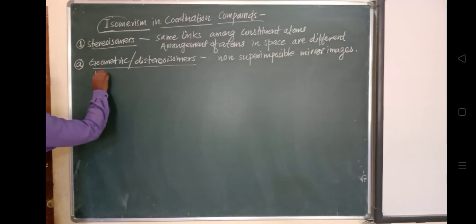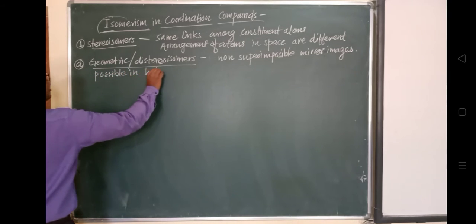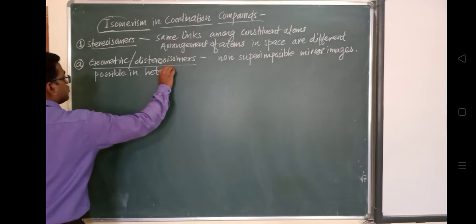We have already studied the meaning of heteroleptic.